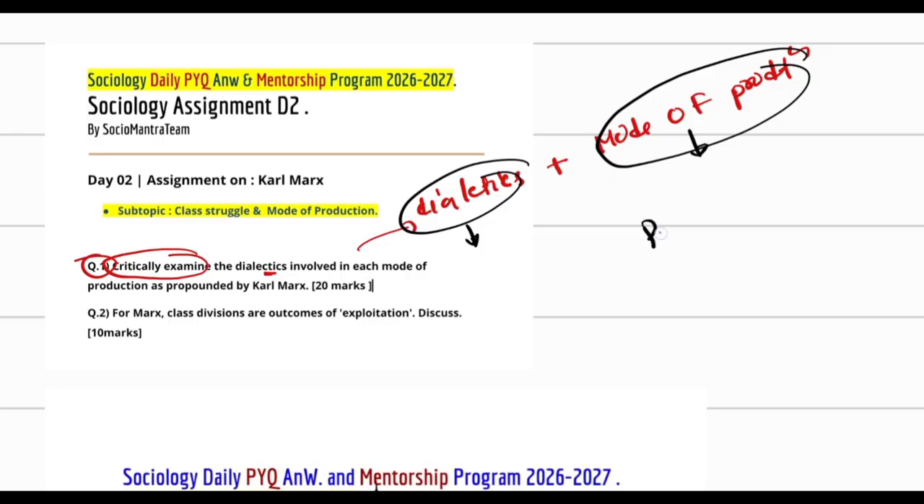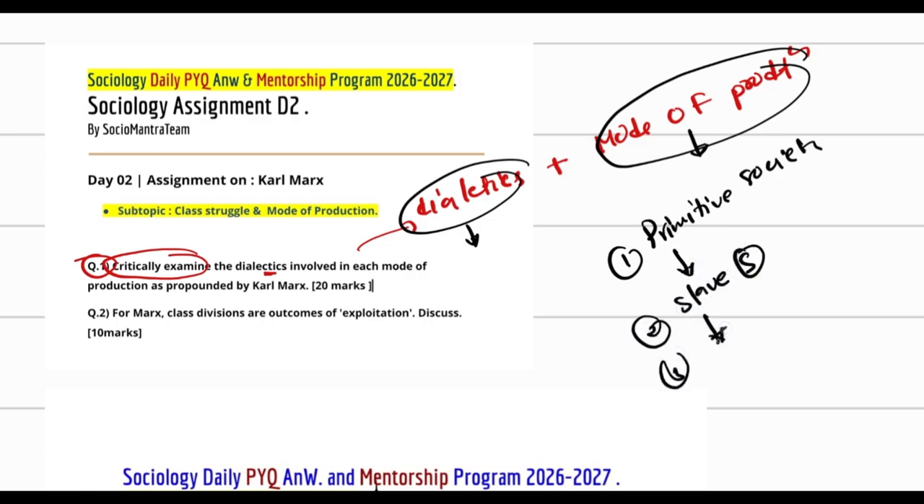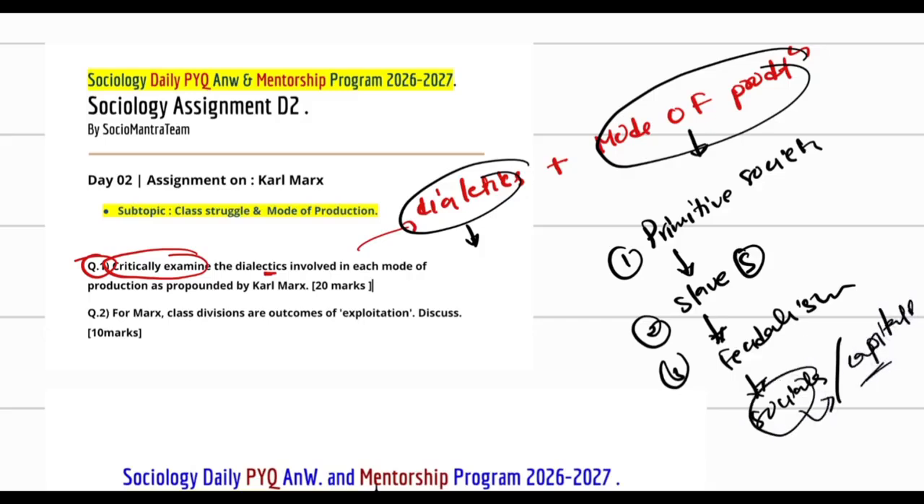He said there is a primitive society, which leads to change into a slave society. Then he said after slave society came feudalism, and after feudalism came capitalism, or you can say socialism. The socialism part was very small, then after came capitalism. So that is how the mode of production is defined.